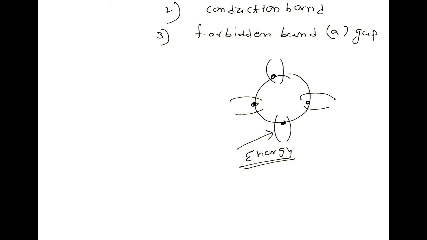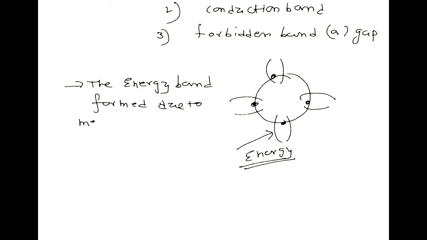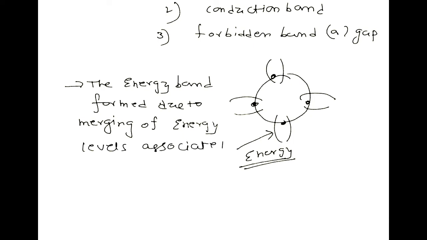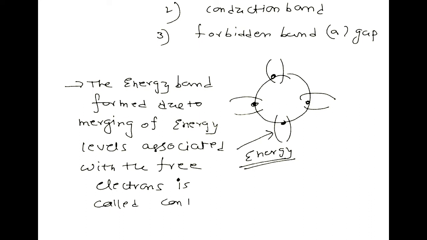So the energy band formed due to merging of energy levels associated with the free electrons is called the conduction band.